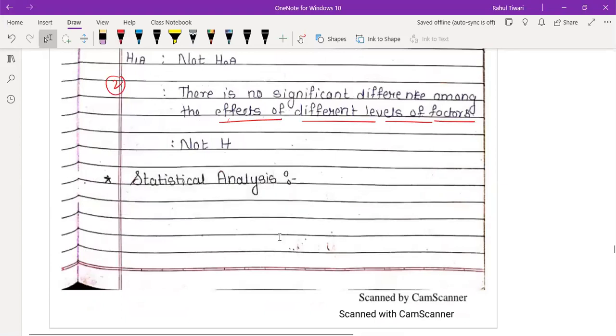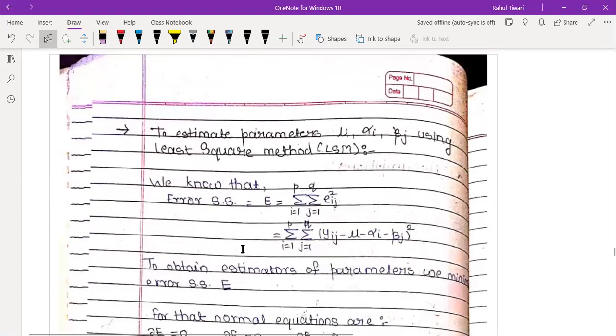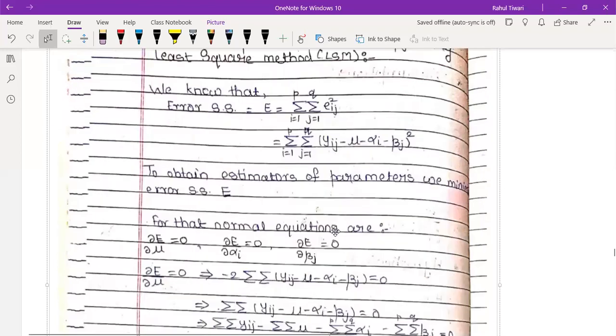Now go to the statistical analysis. If you remember, we have used the generalized least square method to get the values of mu, alpha, beta. And you know how to get the values of alpha, beta, and mu, right? We have to make the error sum of squares. What is the error sum of squares? Double summation e_ij squared. You know what is e_ij? y_ij minus mu minus alpha_i minus beta_j, whole squared. Do you remember?